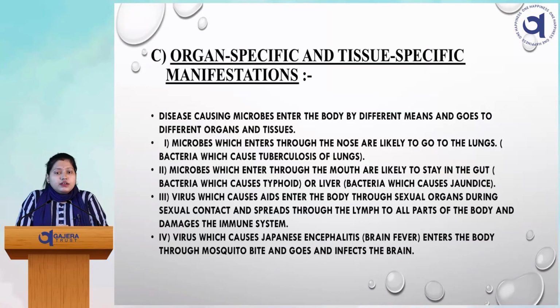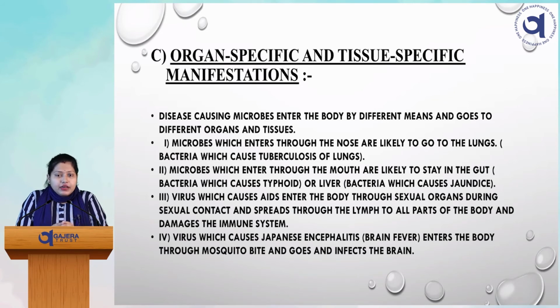Next, coming to the next topic, that is organ specific and tissue specific. That means whenever a pathogen enters our body, what they exactly do is target one specific organ or part of our body, right? So different organs or tissues become the target organ for that particular pathogen.